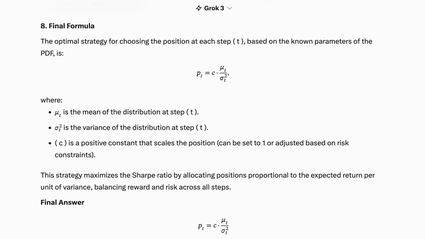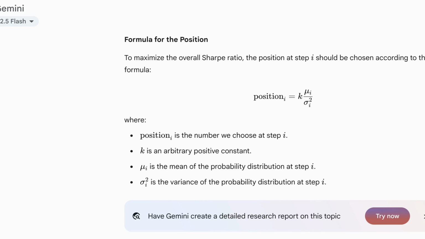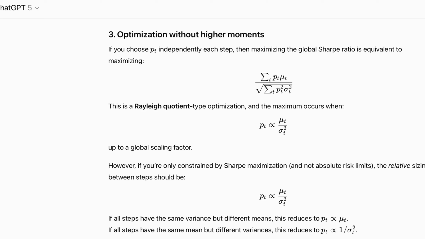And by the way, sigma squared is the variance of the distribution. Now let us look at what Claude Sonnet 4 has to say. It is the same answer, mu or mean divided by sigma squared. Now let us switch to Gemini 2.5 Flash, the same answer. And finally GPT-5, again the same answer.